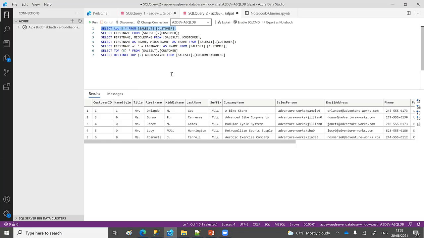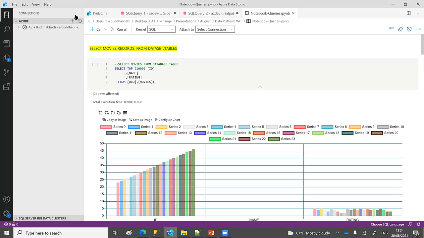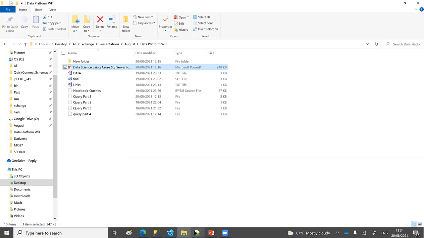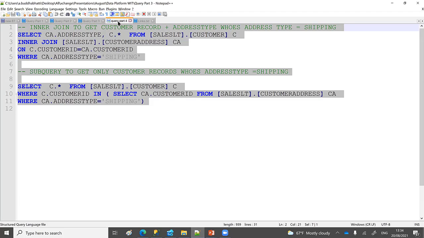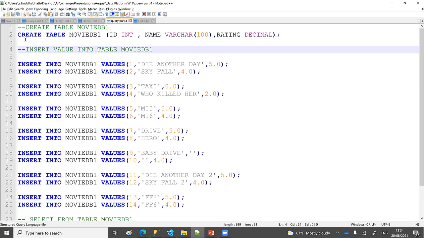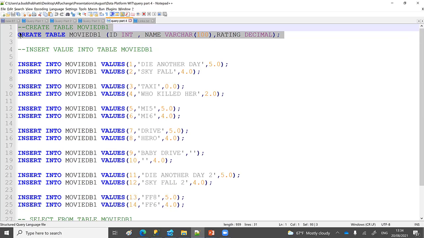This is my Azure Data Studio, and here you can see that I have a Jupyter notebook. Here you can see that I have already created a table, but if you would like to create it, then it's a very simple thing. That way, I first created the table. Let's create it very quickly.